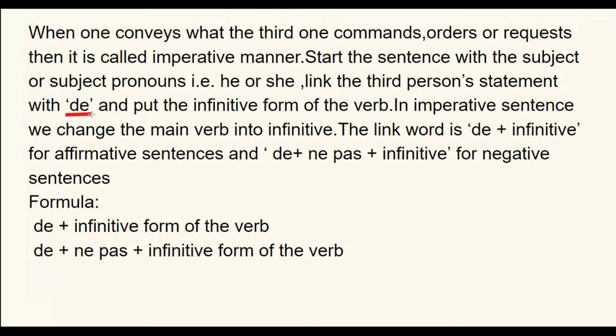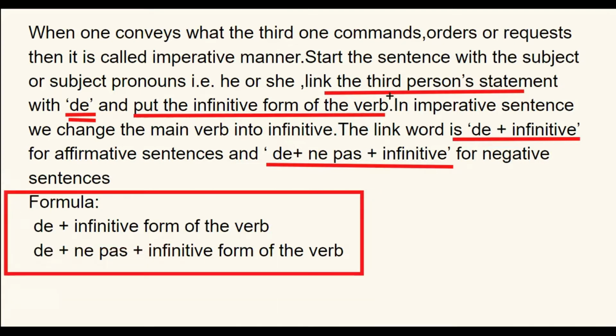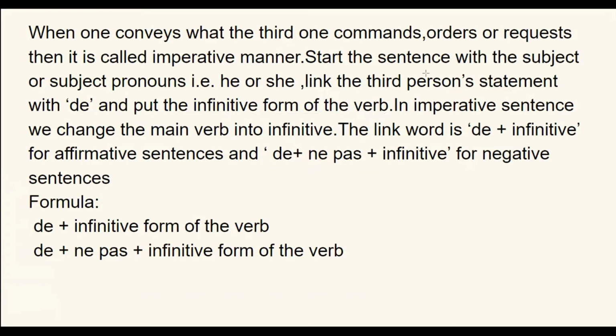Link the third person statement with de. How do we have to link? In the earlier case we were linking with que. In this case we are linking with de and put the infinitive form of the verb. Then we have to put the infinitive form and then link the third person statement. Okay. In imperative sentence, we change the main verb into infinitive. The link word is de plus infinitive for affirmative and de plus ne pas plus infinitive for negative. So the formula is de plus infinitive form of the verb, and de plus ne pas plus infinitive for the negative sentences. So now let's move to the next part.